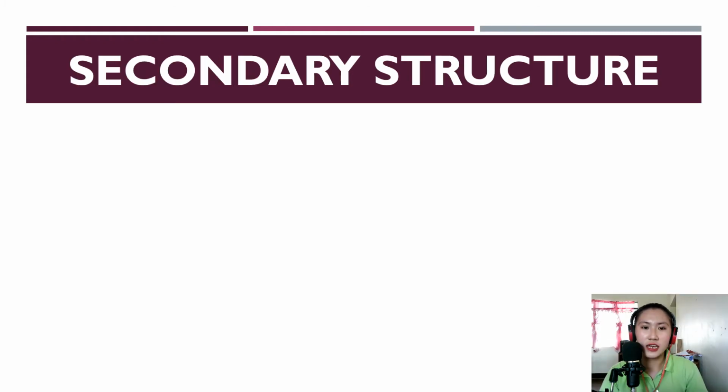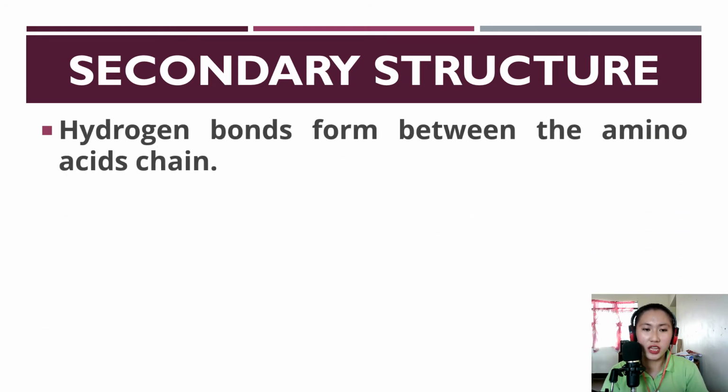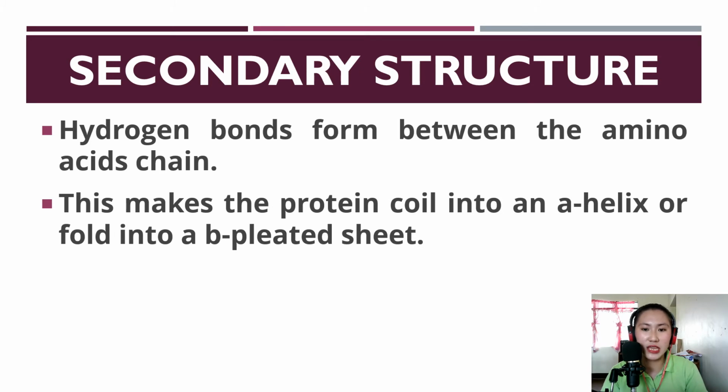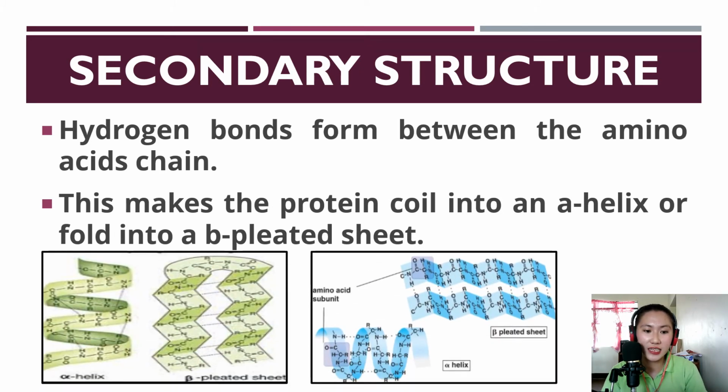The next structure of protein is the secondary structure. It is where hydrogen bonds are formed between the amino acid chain. This makes the protein coil into an alpha helix, this one, or fold into beta-pleated sheets. So the folding depends on the amino acids that the structure has. Yung intermolecular forces of attraction na meron yung molecules, yun yung sanhi ng folding.